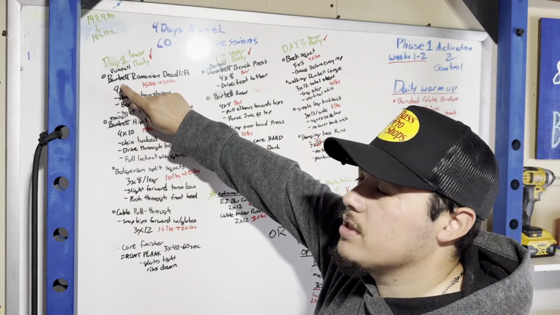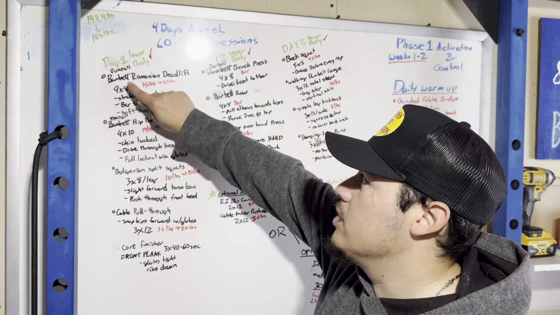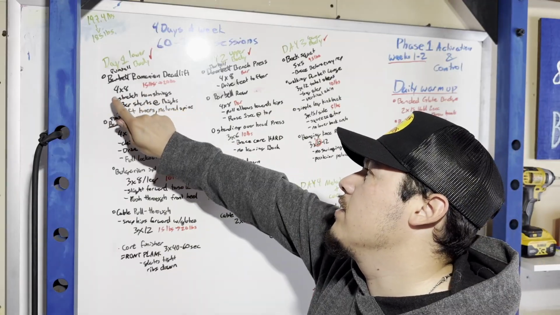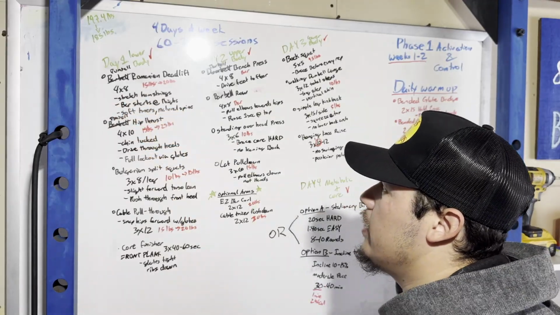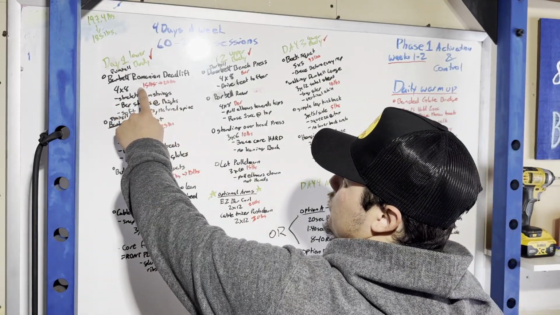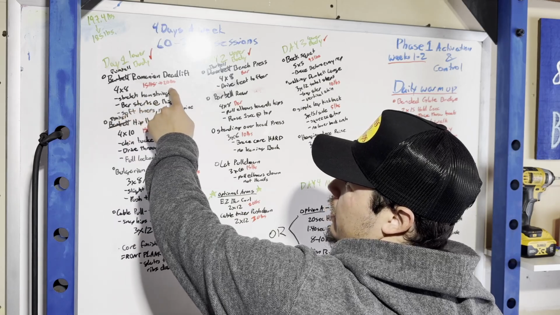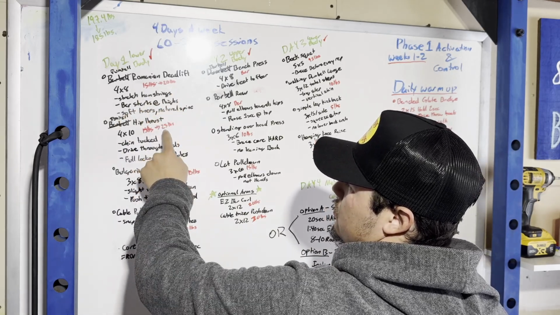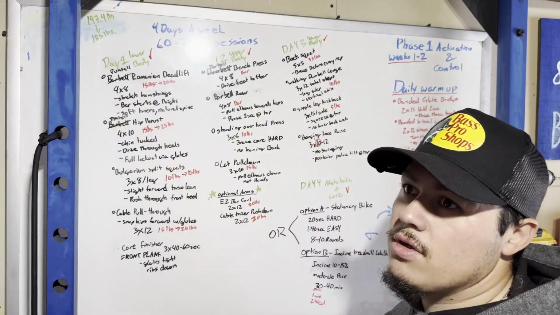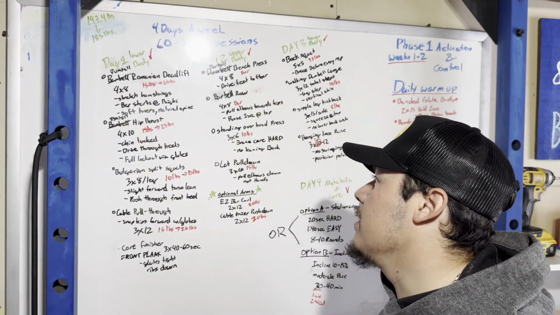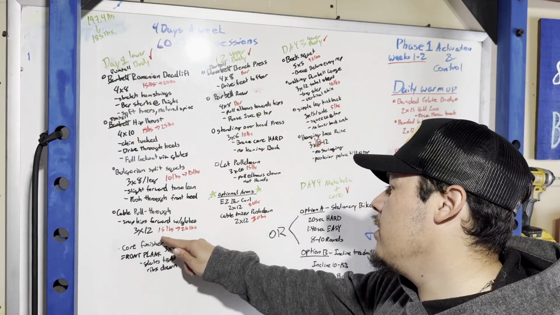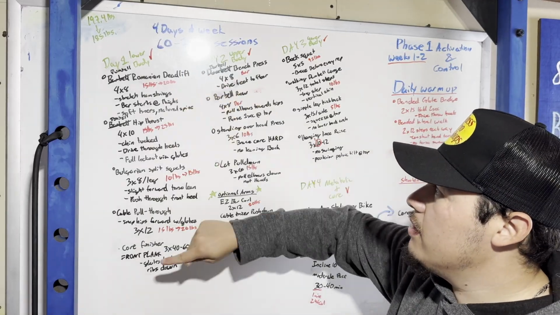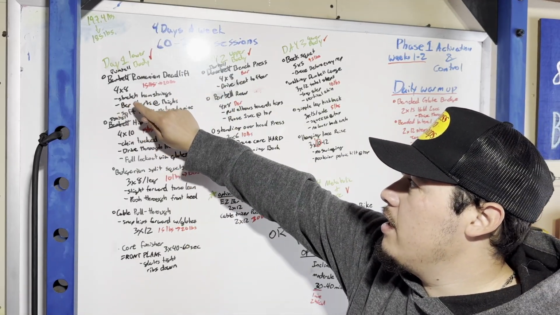A lot of times it'll say barbell, dumbbell. I just change it to whatever I feel comfortable with, and then I write everything down. And then in the red, that's what I started off at, and then this is what I'm at now. So it's a little progression to help you get motivated, to know that you started here and went to this weight.